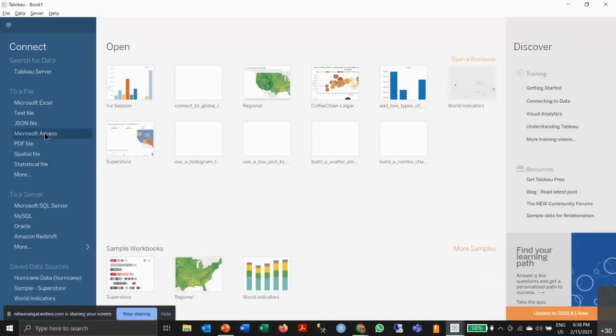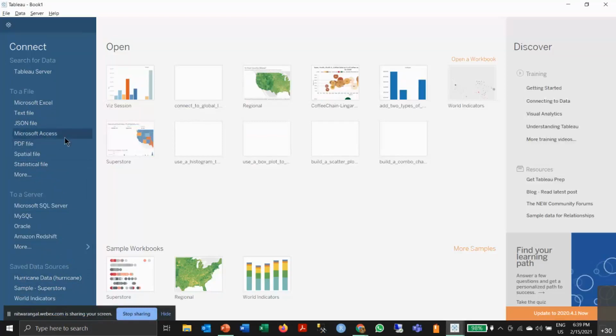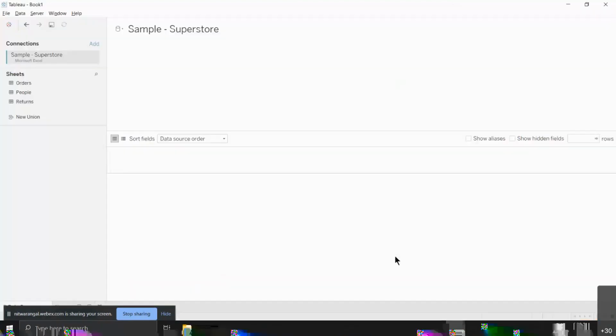So these are multiple ways to connect your data to a file. You can connect to an Excel file, a text, a JSON file, PDF, spatial, other types of file. There are a plethora of database options you have: IBM, Amazon, Microsoft, SAP, and whatever possible databases are out there. If you have any saved data sources, you can use them as well. So those are the ways to connect to your data. For example, I'll show you how to connect to an Excel file. Here I have a sample store data. I'll click open, and this is the first window you'll get.